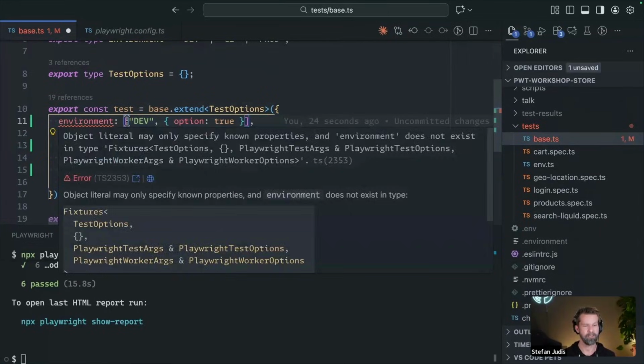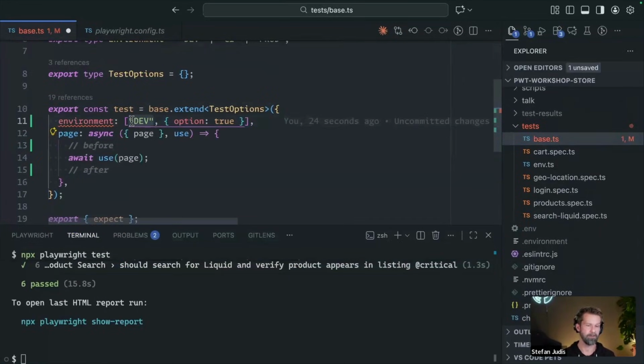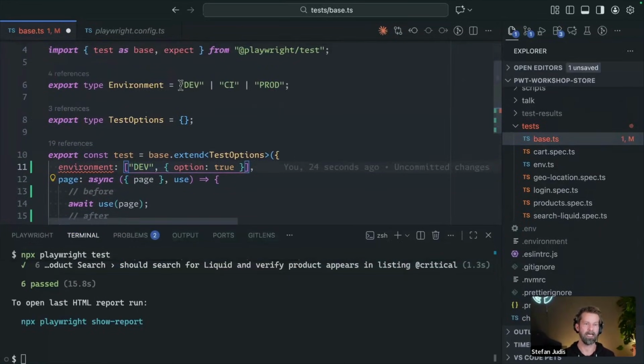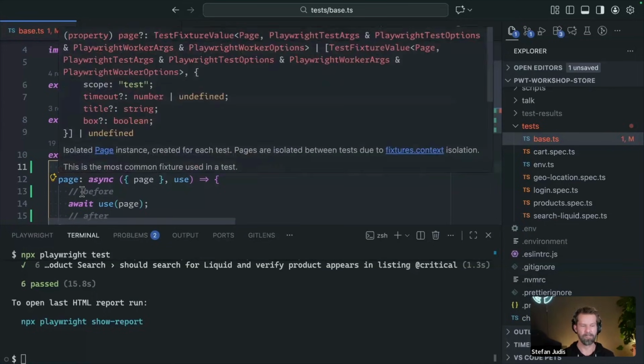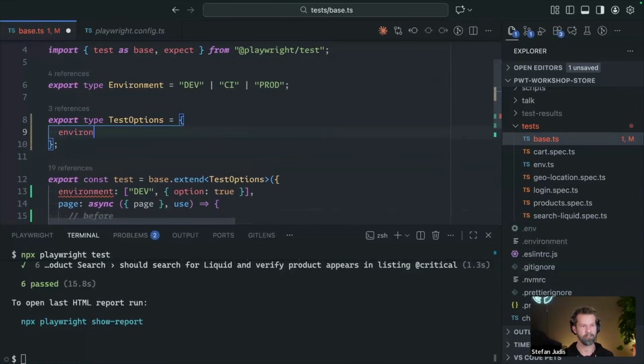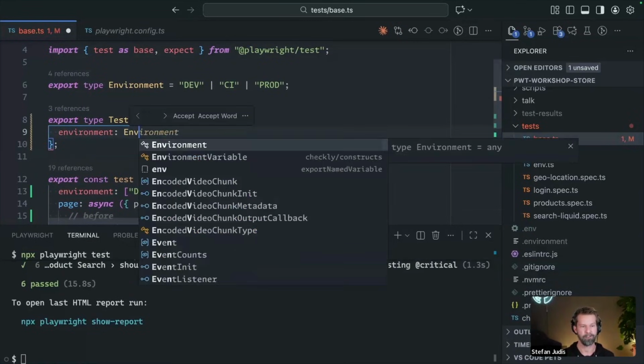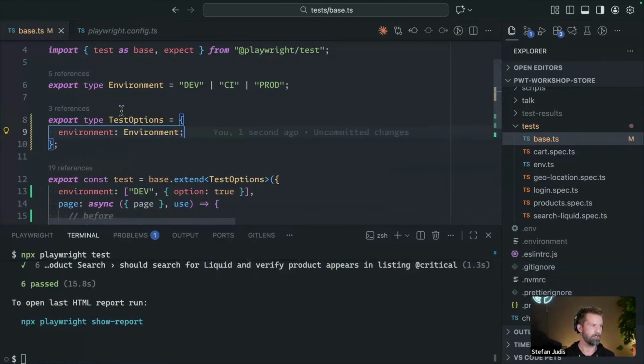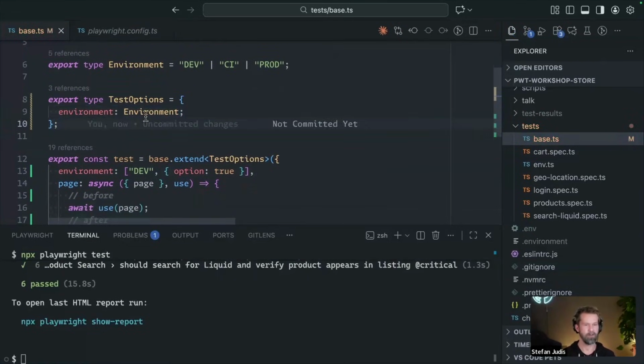So what we can do here is define a default value. In our case, it will be def. We will have 3 values: def, CI, and prod. And we can mark it as option true because we want to reset and reuse that in different scenarios here. But now we already see that TypeScript isn't very happy. So what we can now do is say that environment should be of type Environment. So that looks good.